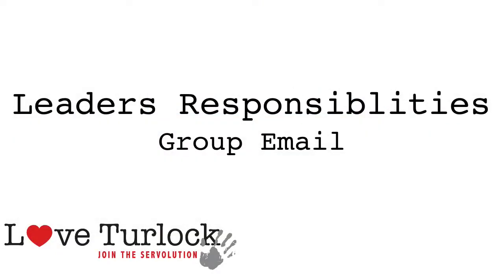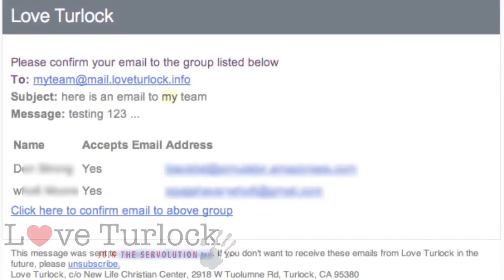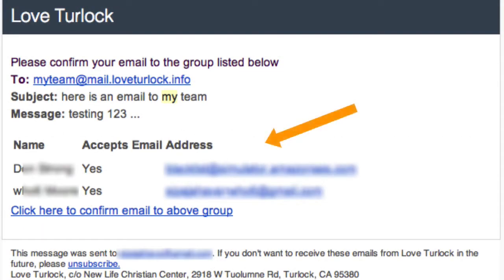You can send an email to all your team members who accept email by emailing your message to myteam at mail.loveturlock.org. Make sure you're sending the email from the address you registered under. Otherwise, your email will get bounced back to you. After you send your email, you will receive a reply confirmation listing who the email will be forwarded to. Take a quick look at the confirmation email. Make sure the list includes who you think it should. Then click the confirmation link at the bottom of the email.